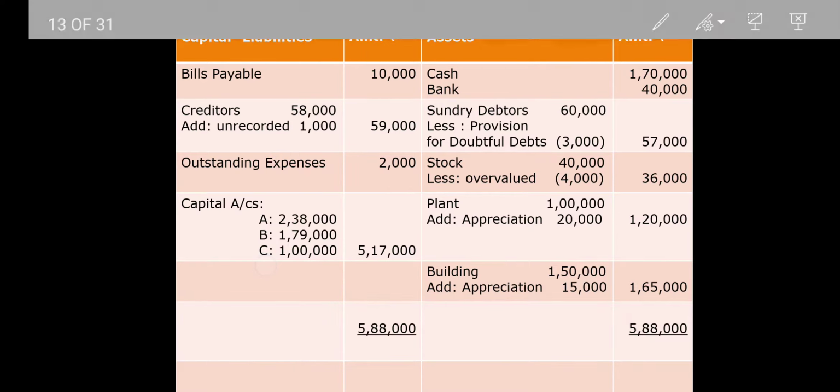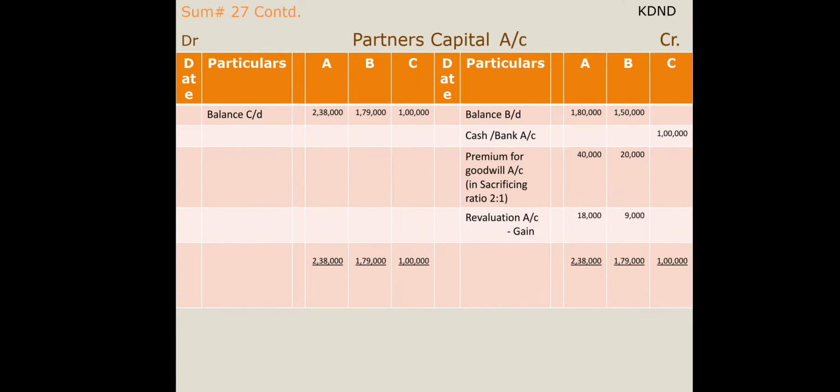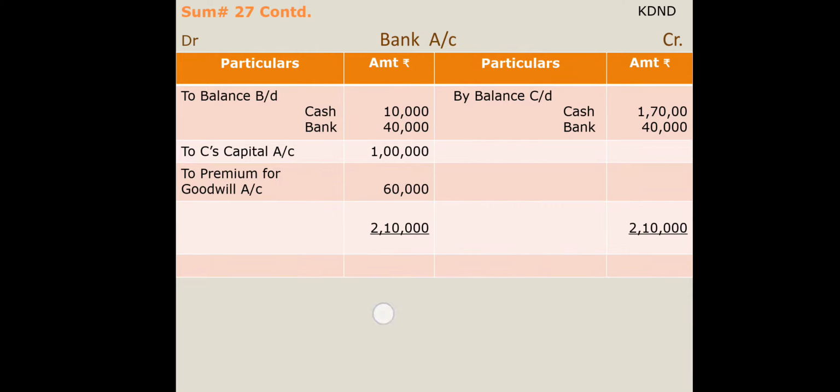That is, I have transferred bills payable as it is. Creditors were having an adjustment, so that is an increase of creditors. Outstanding expenses, that is as it is. Now cash and bank balance, I have to close my cash account. So by totaling this, I got finally, you can see over here what I have done.